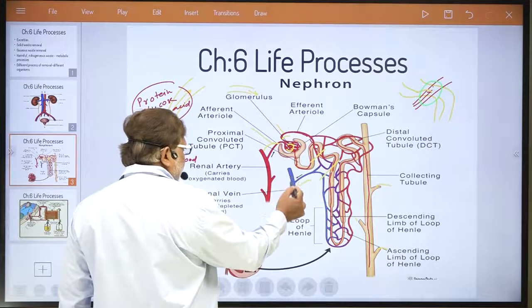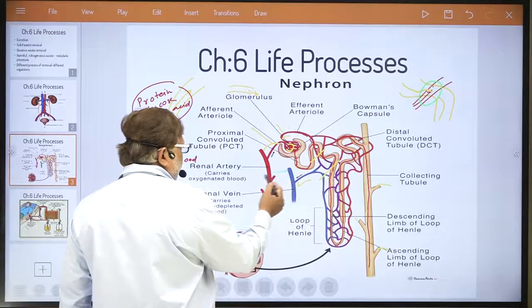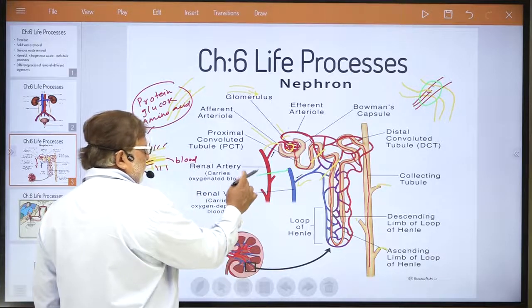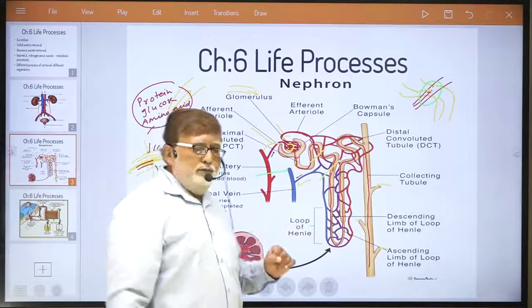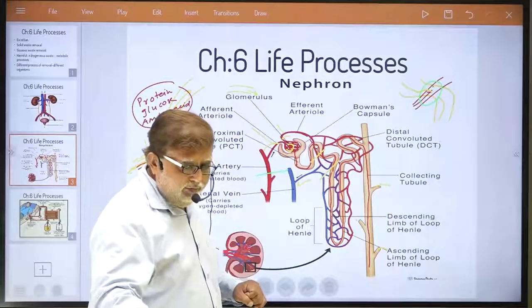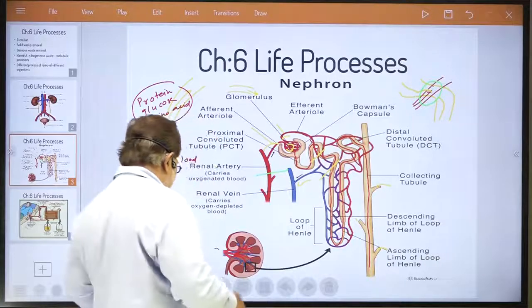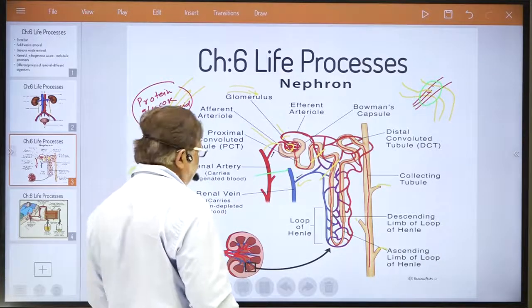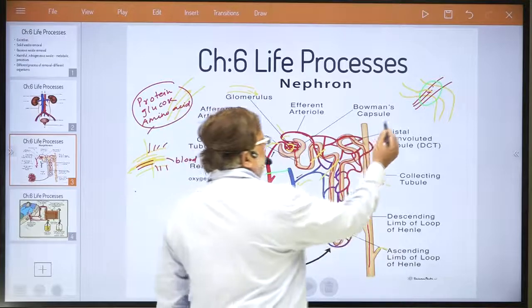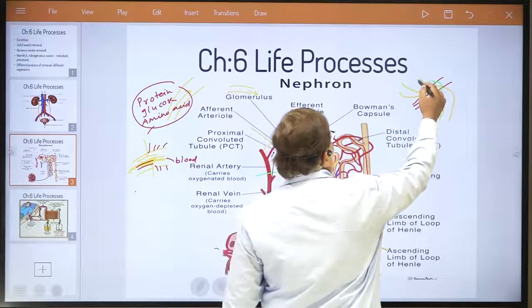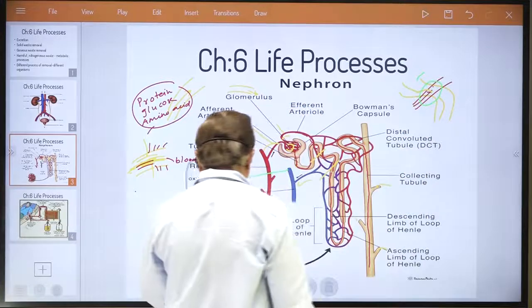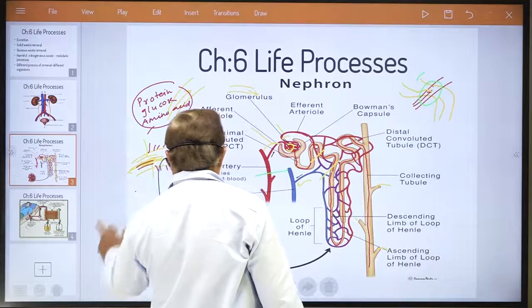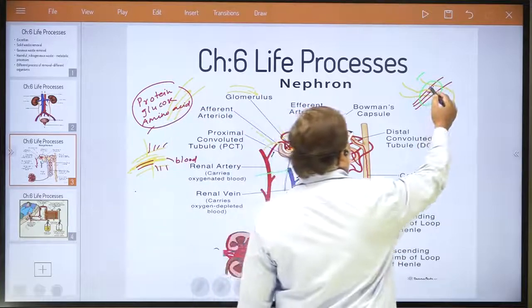From the renal vein it goes to the vena cava, and the vena cava goes to our heart. So this is a very important process which you must know. Though in your textbook it is not mentioned properly, this process of reabsorption is very important, dear student.